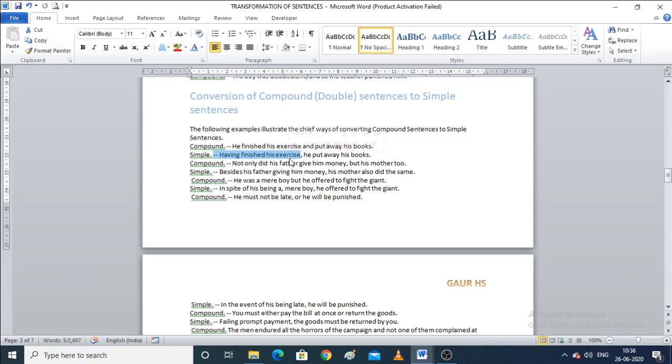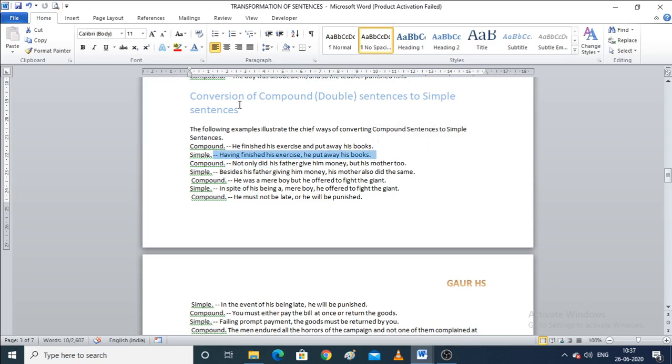Now, I think it is very clear to you all what an independent and a dependent clause is. So, having finished his exercise is not at all a complete sentence, and it does not give a meaning. But when you connect it with he put away his books, which is an independent clause, then the complete sentence gives meaning.